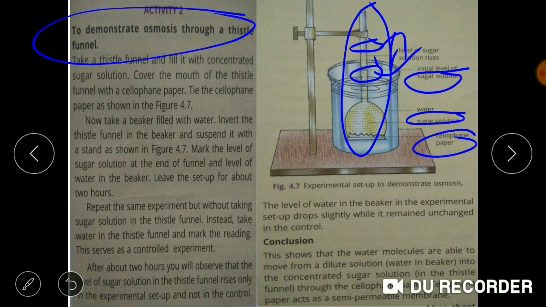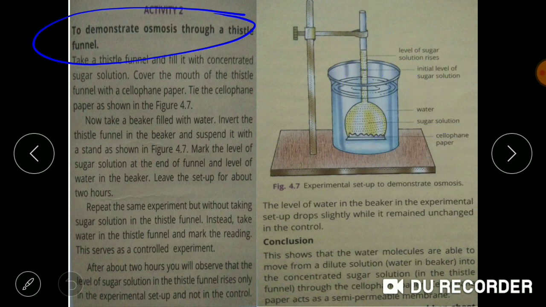Why? Because the water concentration was more in the beaker as compared to that of the thistle funnel, and as we know the movement of water molecules is from higher concentration to the lower concentration.